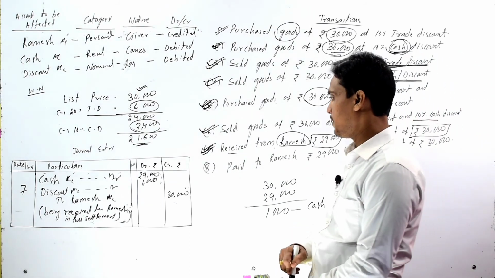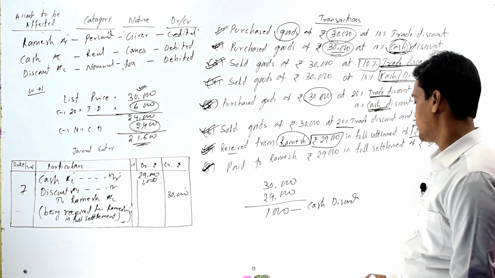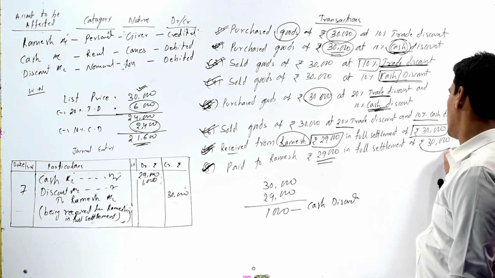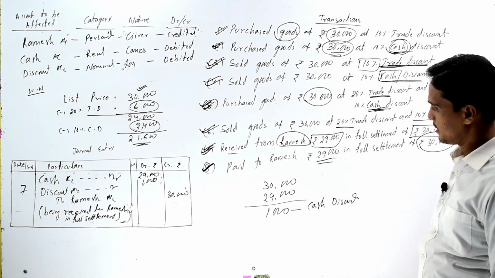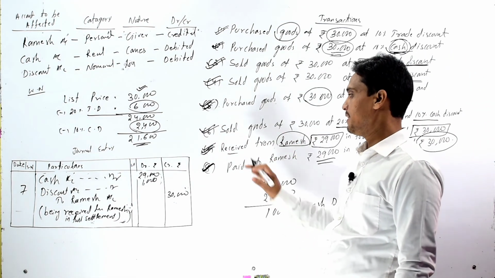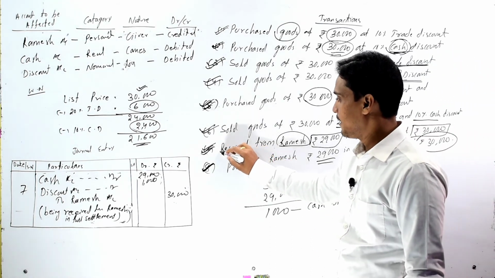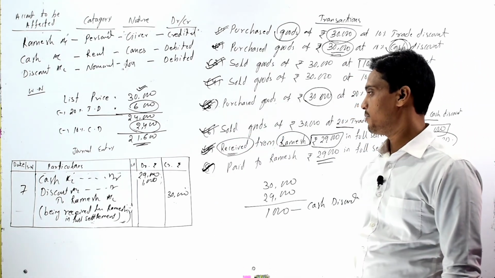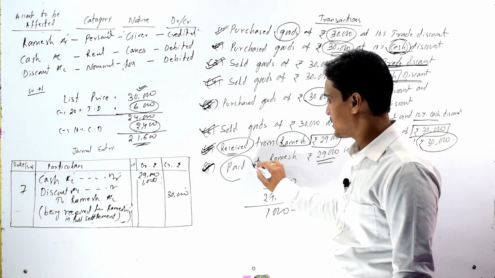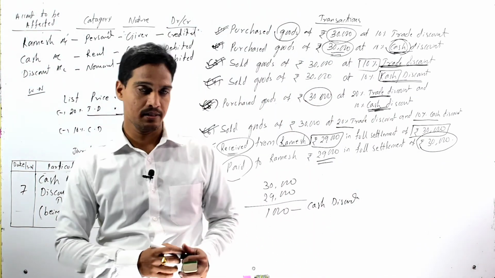So now come to our 8th transaction, that is paid to Ramesh rupees 29,000 in full settlement of rupees 30,000. It is very similar to our 7th transaction, but the only difference is that in case of the 7th transaction we are receiving the money, but in case of the 8th transaction we are making the payment to Ramesh.